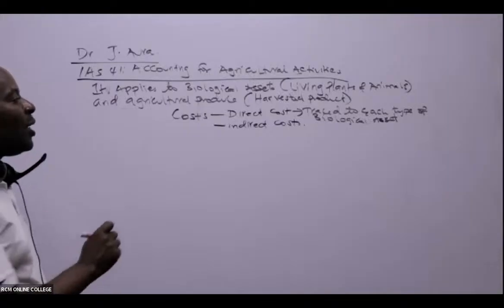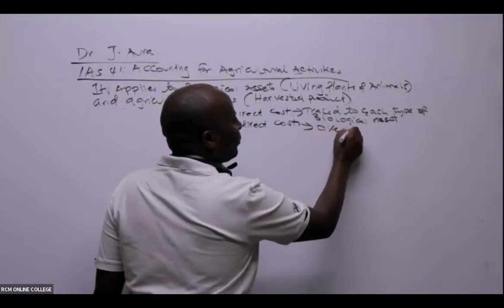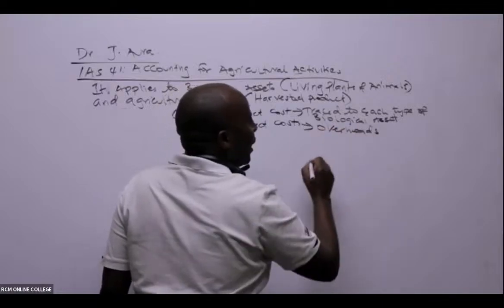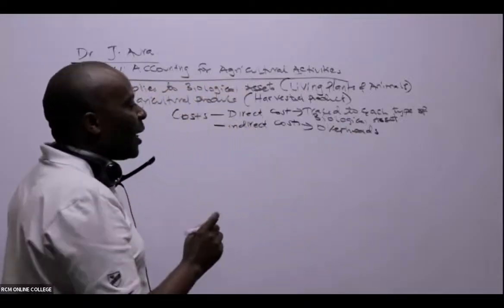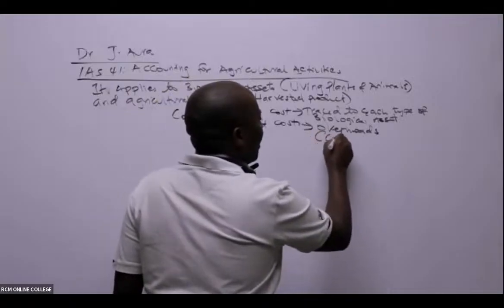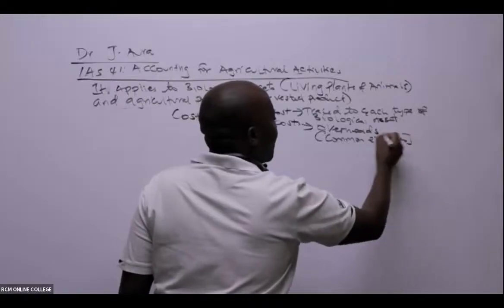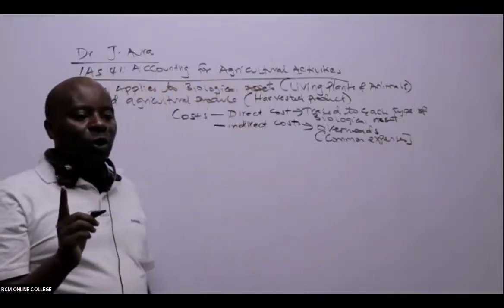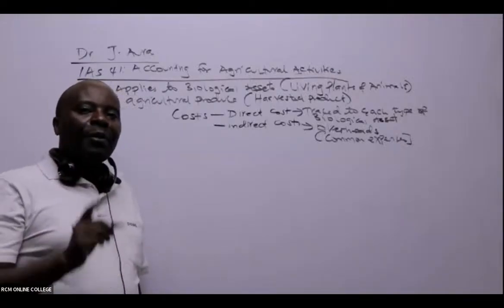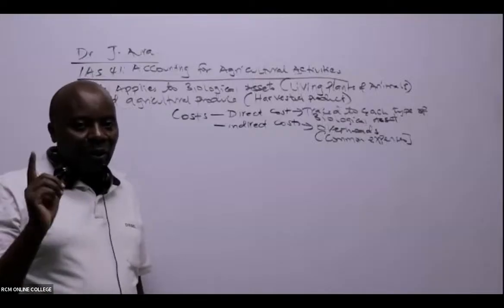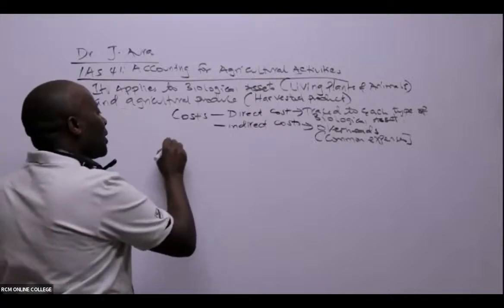If we incur what we call indirect costs, these are also known as overheads. They are those common expenses incurred for the good of many biological assets. Ladies and gentlemen, all these direct costs